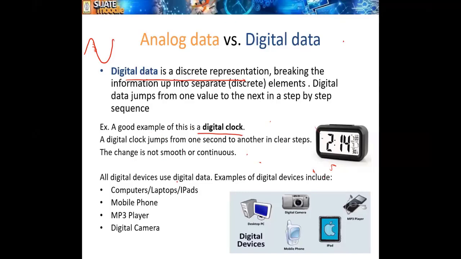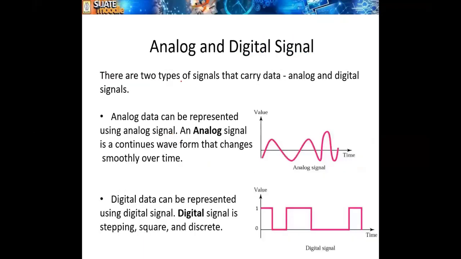Likewise, all the digital devices use digital data. Examples: computer, laptop, iPad, mobile phone, MP3 player, digital camera. These are digital data. Right?